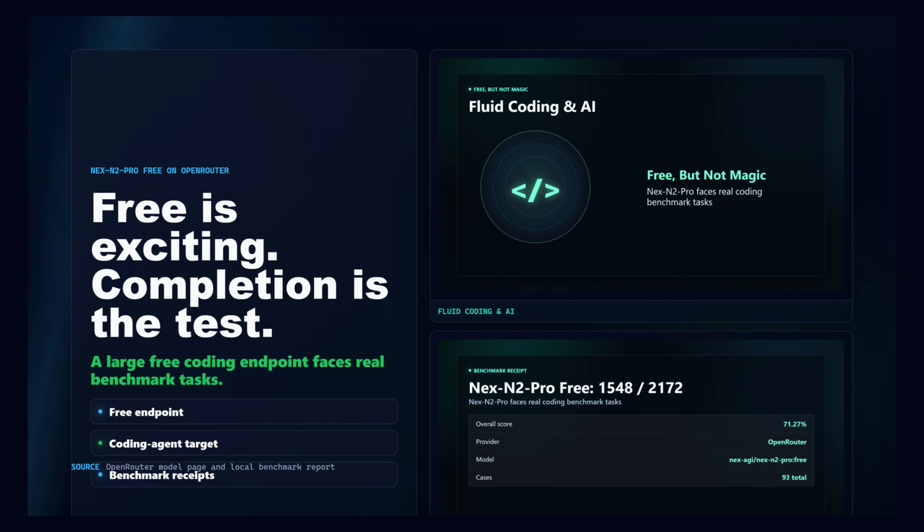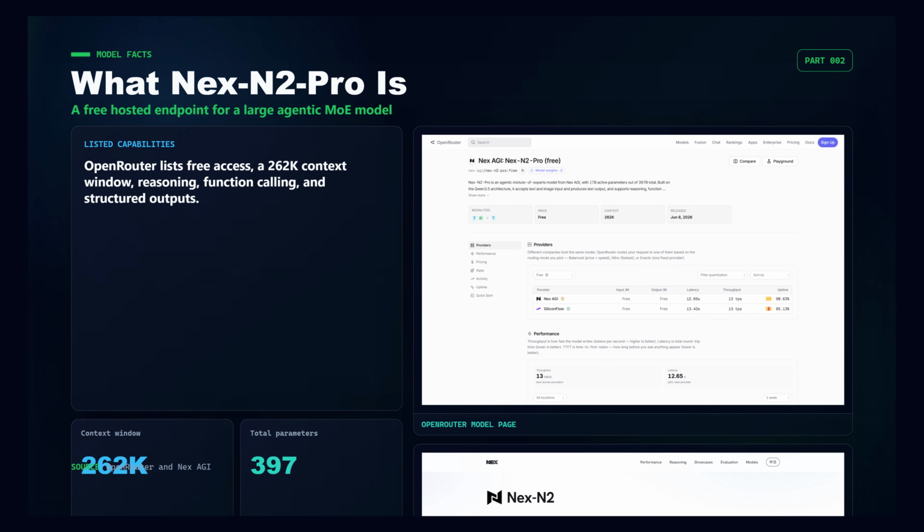Nex AGI's Nex-N2-Pro is free on OpenRouter, huge on paper, and aimed directly at coding agents. The real question is not whether it sounds impressive. The question is what happened when it had to complete actual coding benchmark tasks. Here are the model facts first.